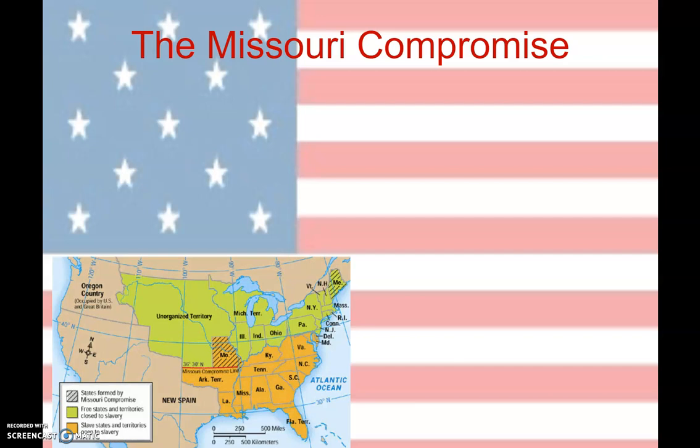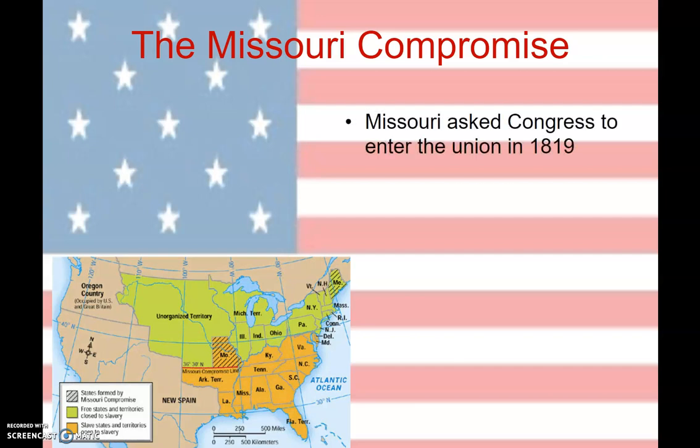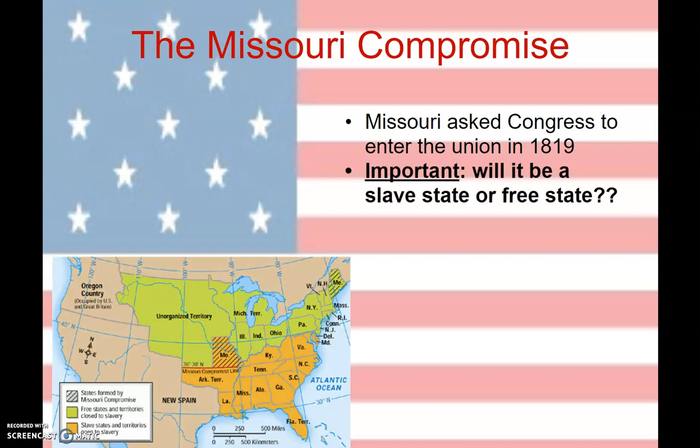Here we go. All right, so remember that we have a ton of awesome territory to the left of us in what used to be the Louisiana Purchase, and all this territory needs to eventually become states. And in the year 1819, Missouri gets to that point where they have enough people, and they petition Congress for statehood, and they say, hey, we would like to officially become a state. But there's a problem. Is Missouri going to enter the country as a free state or a slave state?